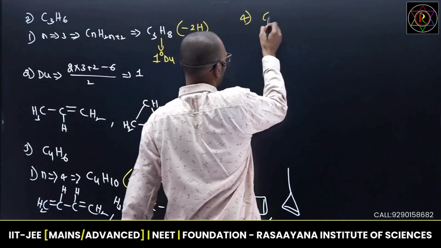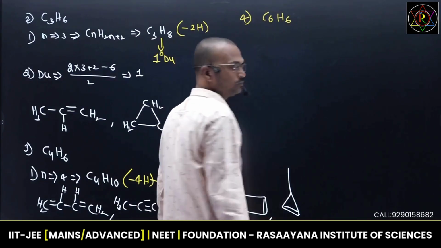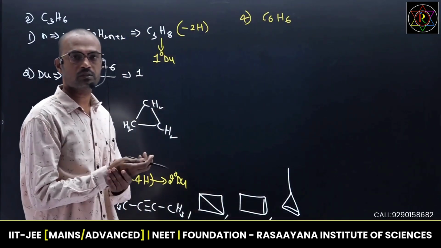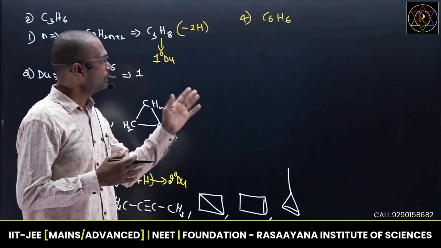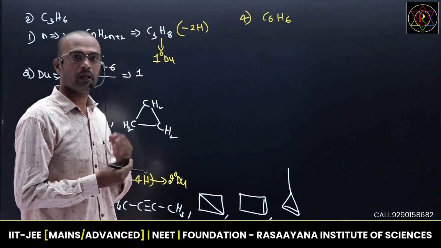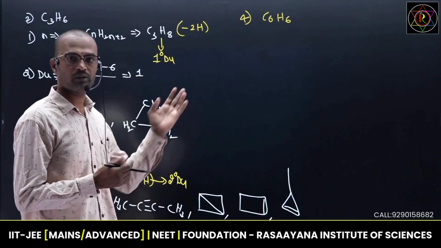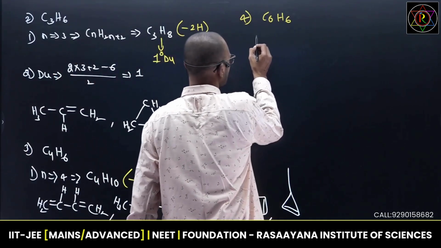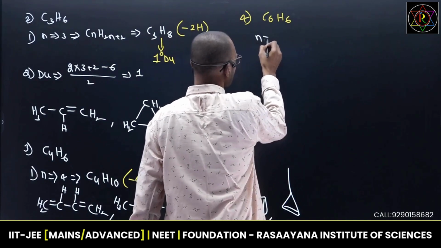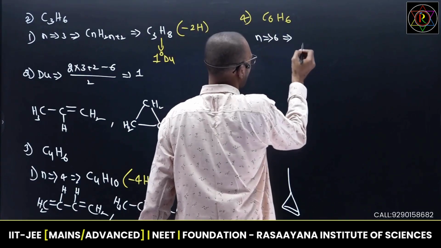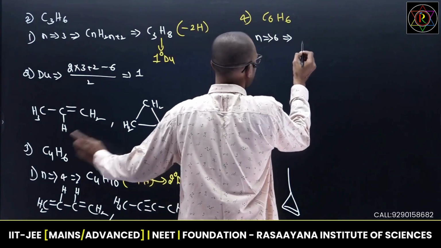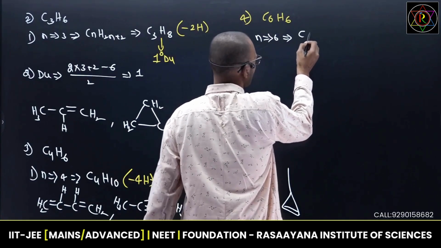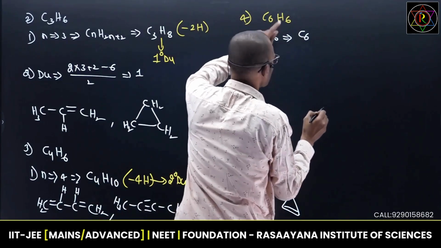Now, I am going to take C6H6. Generally, C6H6 is benzene, but many organic molecules are possible to write with the help of C6H6. So, if you want to calculate DU, here n is equal to 6 and apply that alkane general formula. So, this is C6, 2 into 6, 12.